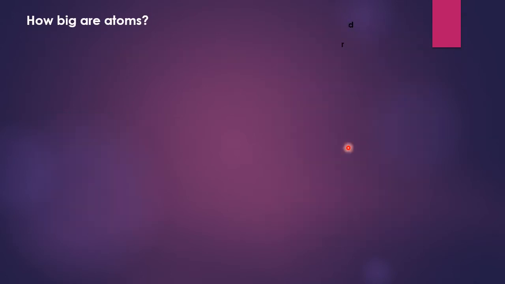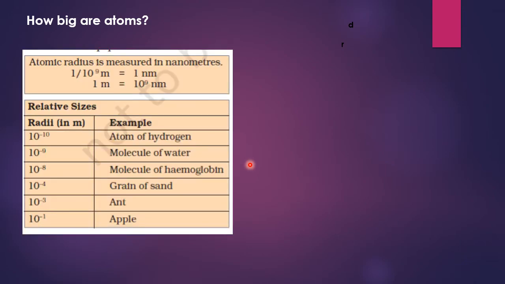How big are atoms? Atoms are very small. Here you can see the picture I have taken from your textbook from page number 33. In this picture it is clearly written that the atomic radius of the atom is measured in nanometers. And do you know how small a nanometer is?